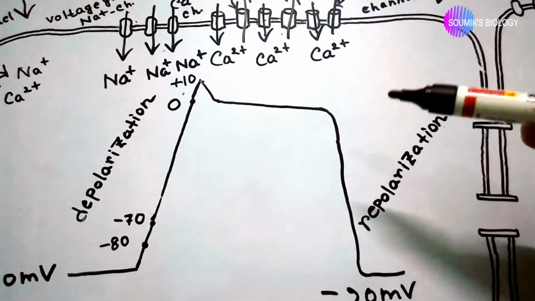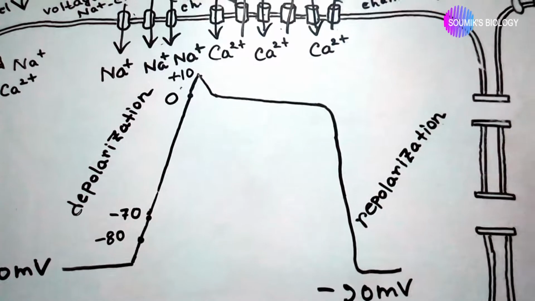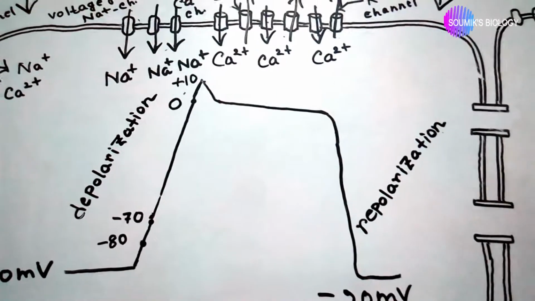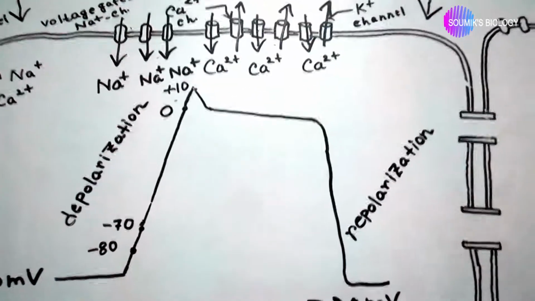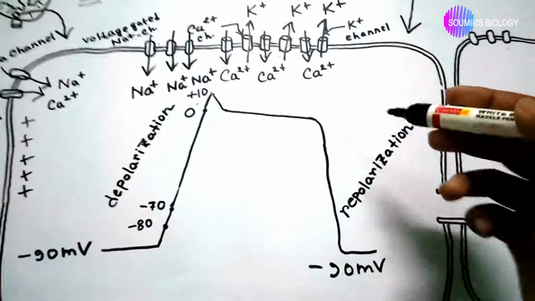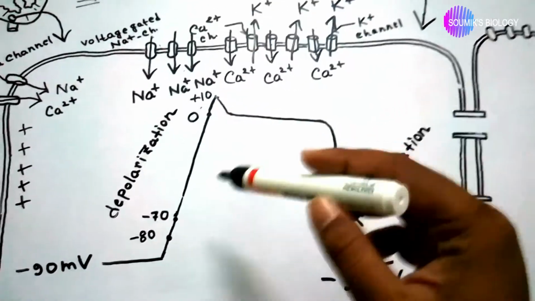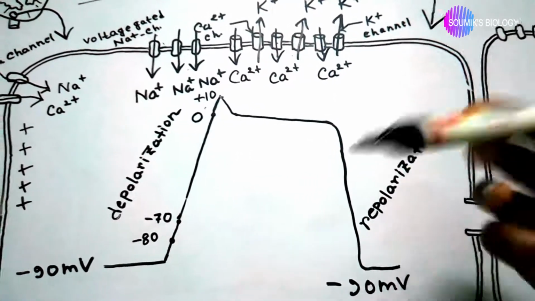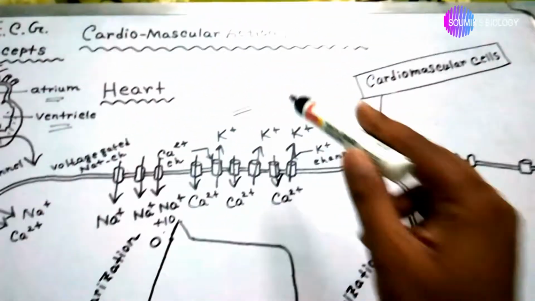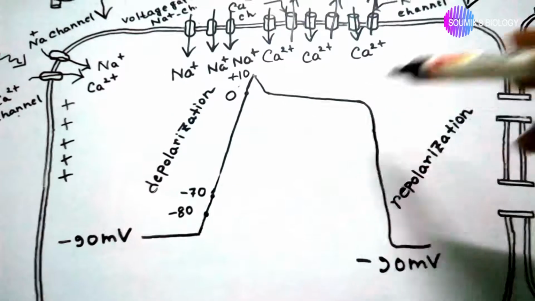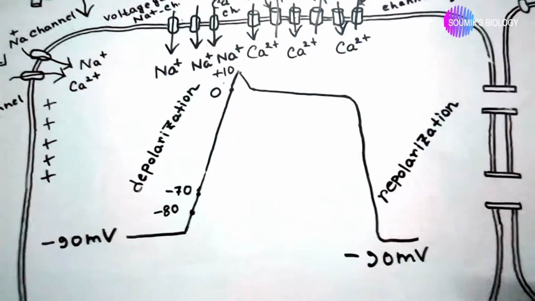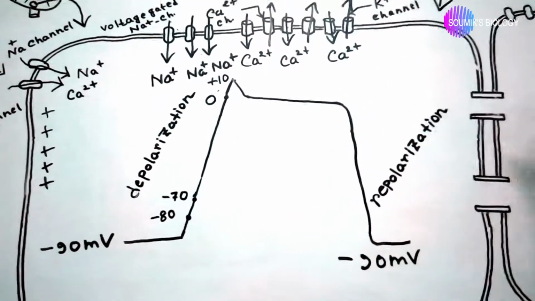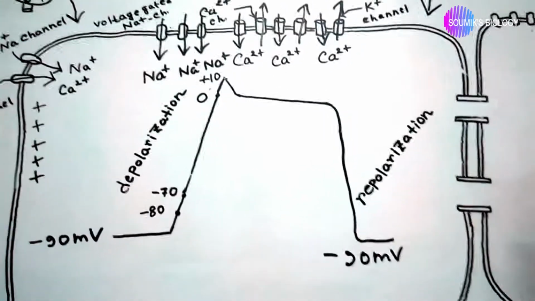Okay, the depolarization and repolarization processes continuously happen and create an action potential. This depolarization and repolarization together form an action potential, that is a relative movement of ions in cells.